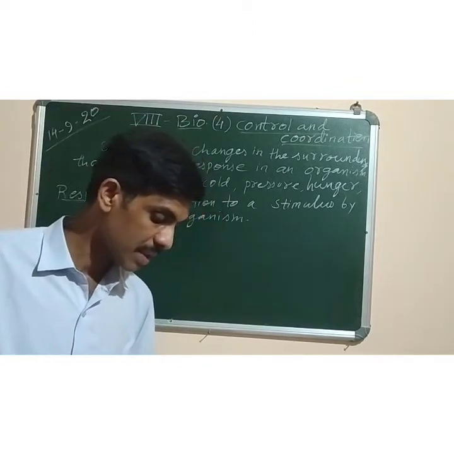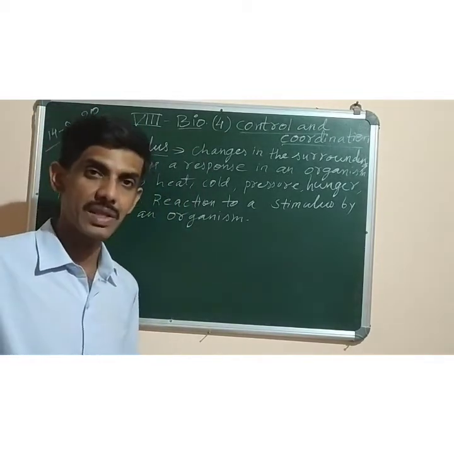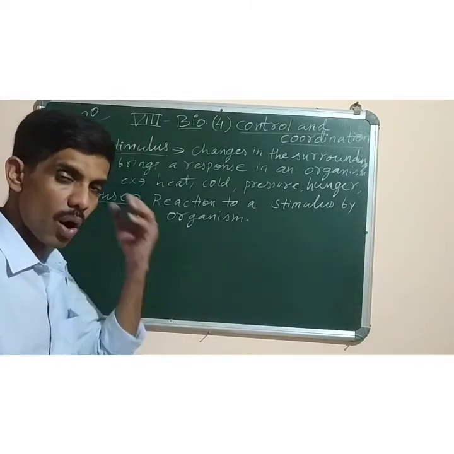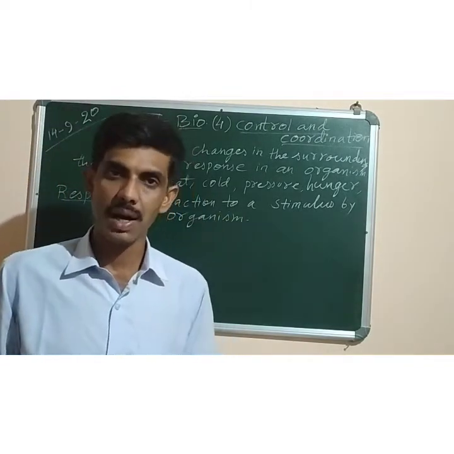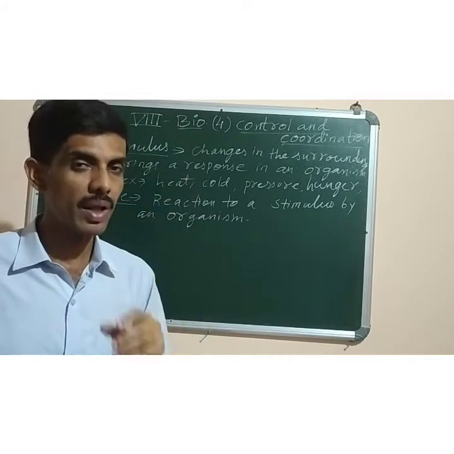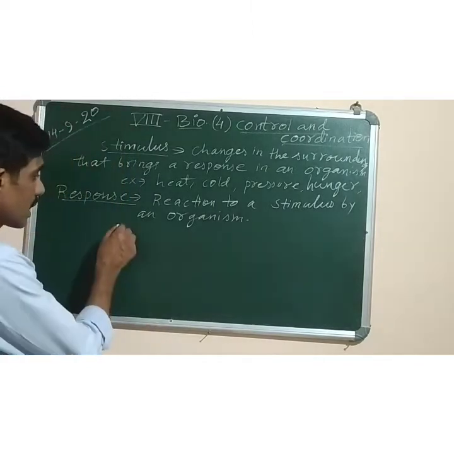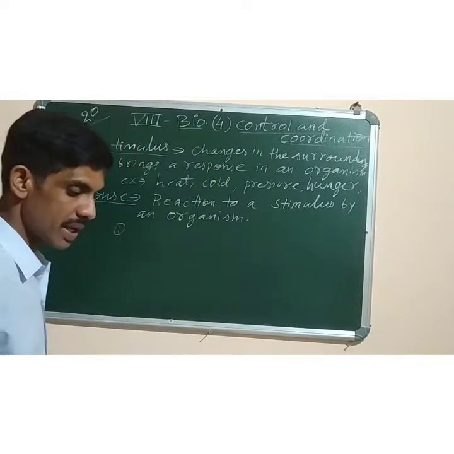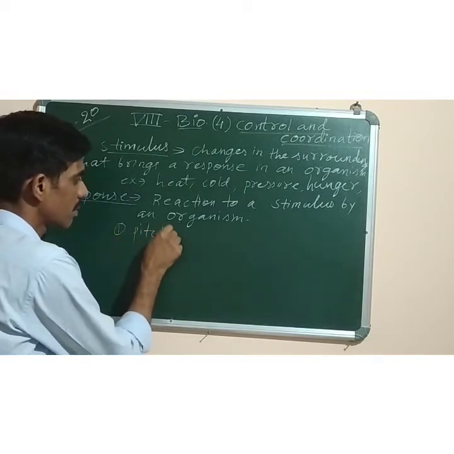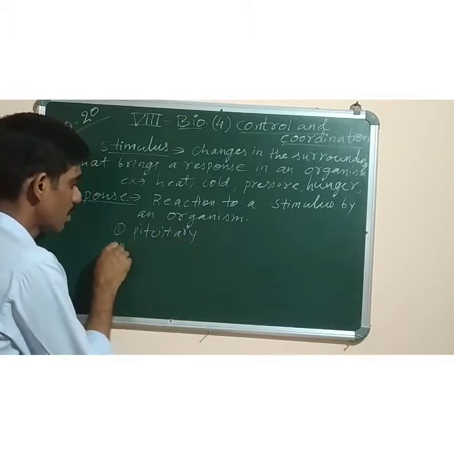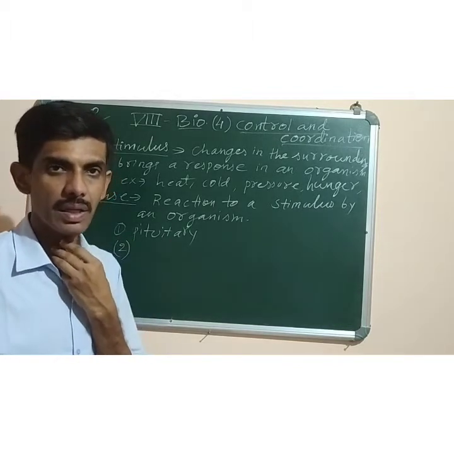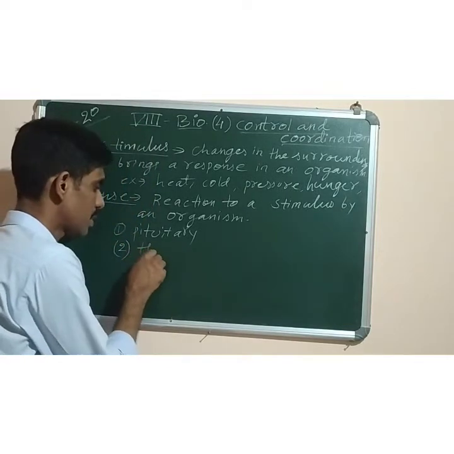The second diagram is of the human endocrine system, in which the human body has been drawn and all the different endocrine glands are shown. Like in our brain, in the hypothalamus part of the brain, one particular endocrine gland is there that is known as the pituitary gland. So hypothalamus is there, pituitary gland is there, number one. This is an endocrine gland. Number two, a gland which is present in our neck region is called the thyroid gland. So that has been shown in the diagram.